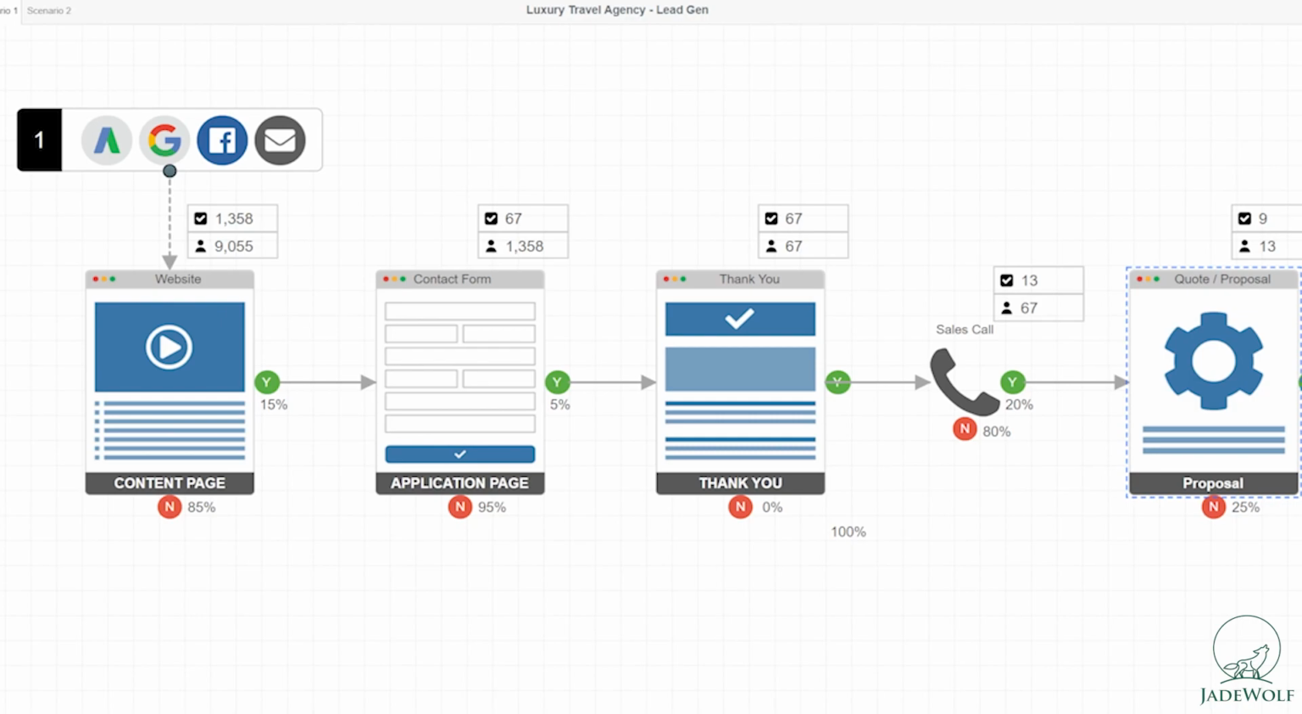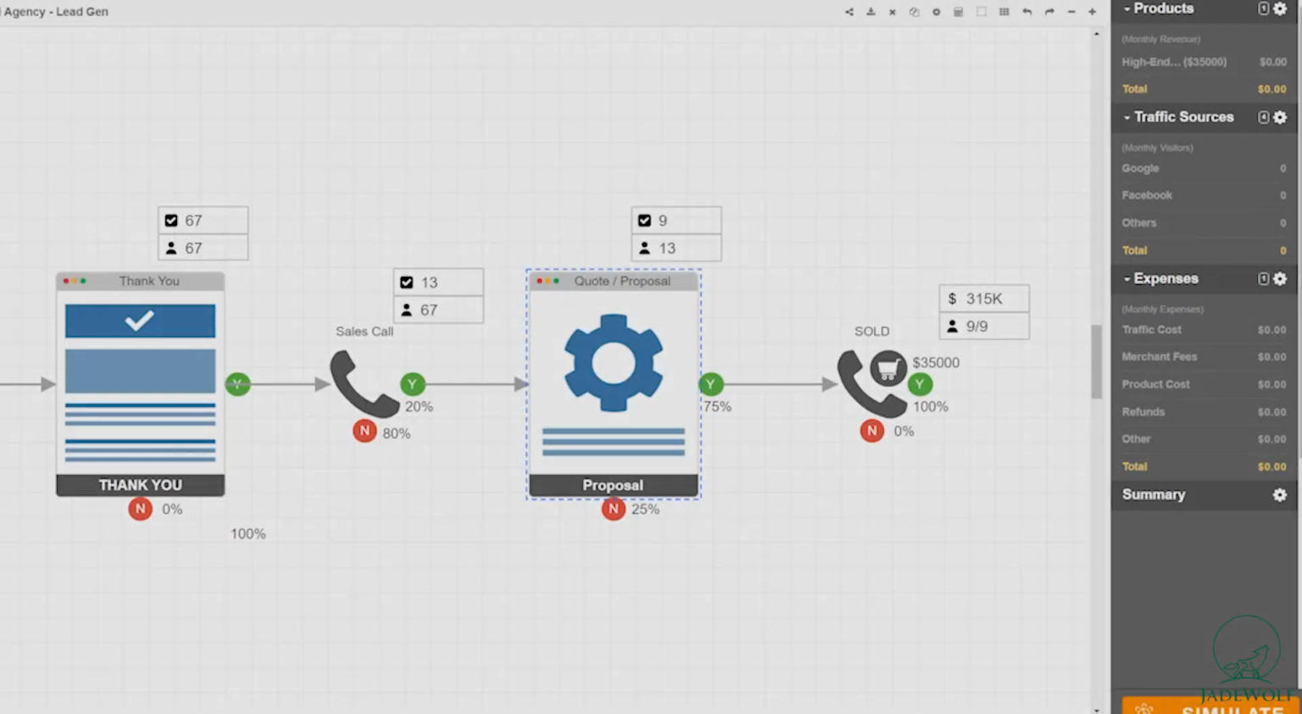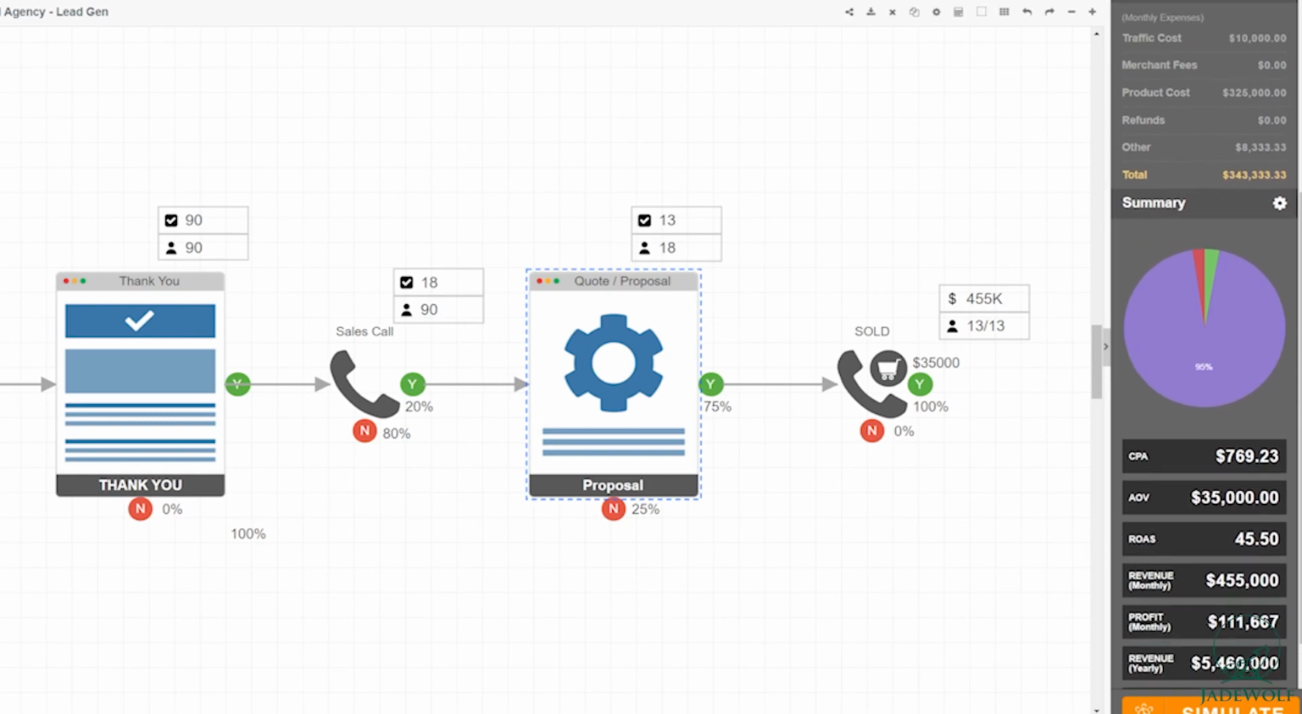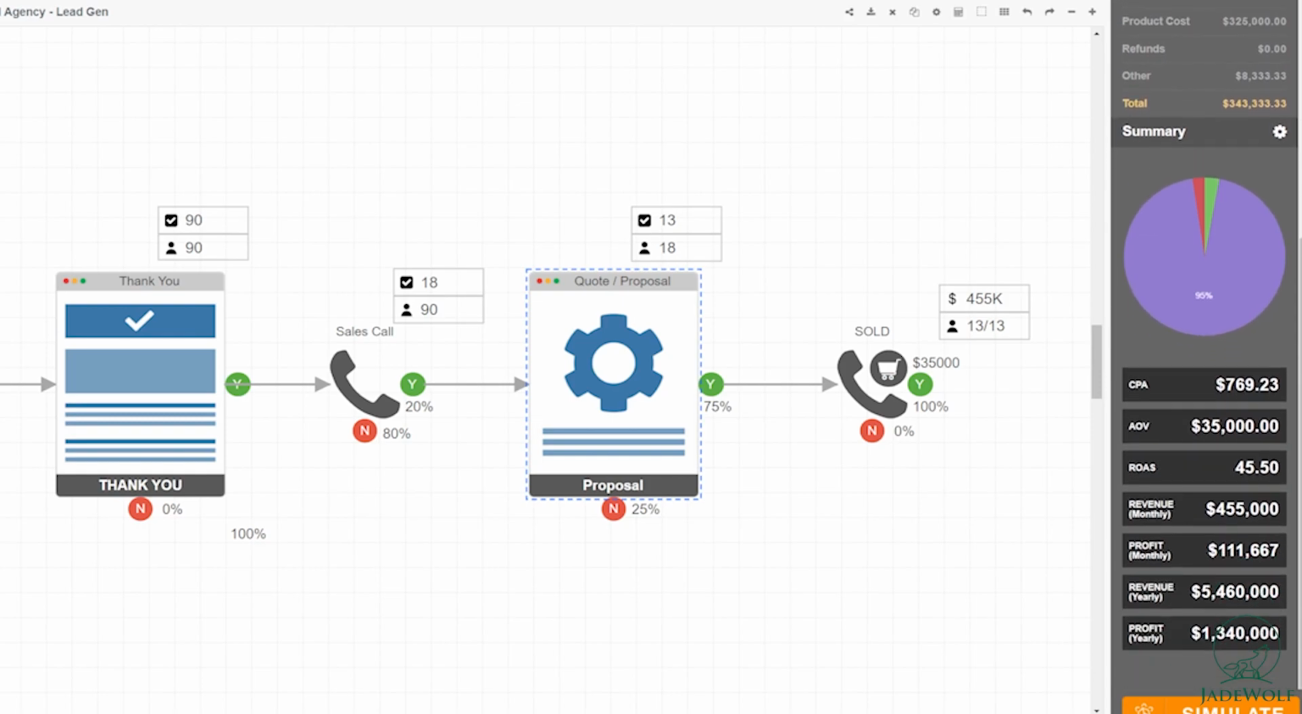So this is the most simplistic way you can look at an online lead generation funnel for travel. Let's run some numbers with these values. And here you can see with the numbers that we assumed, with the percentages that we assumed, which are pretty average, I would say, we're talking 455K revenue in US dollars monthly, 100K profits, 5.5 million a year in revenue, and 1.3 million in profit. So that's usually a smaller agency client, right?